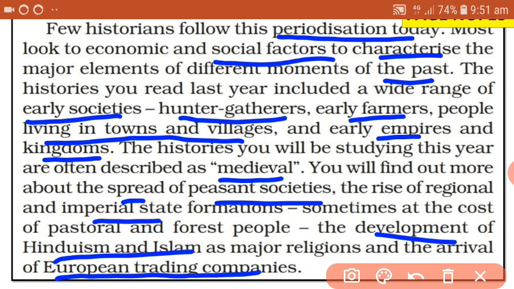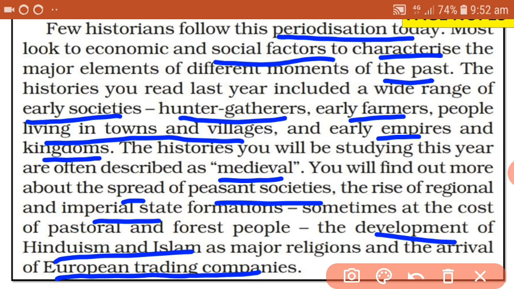So these different periods give us information about different characteristics of the society and even the economical conditions of the people. So the histories which we have completed in 6th standard gave us a wide range, from early societies, hunters and gatherers, up to the early empires.